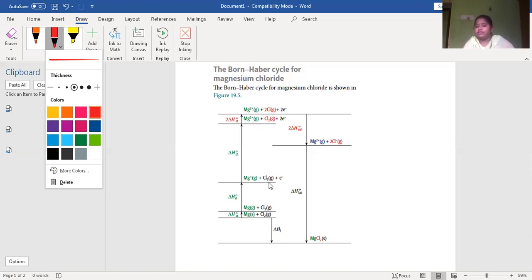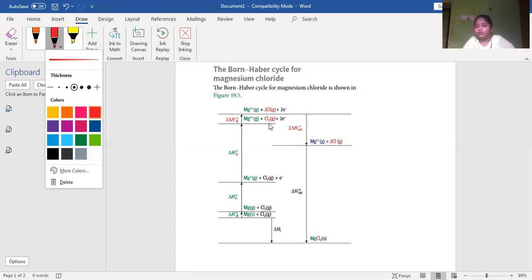Till this point, chlorine is untouched, nothing happened. But over here, atomization of chlorine. How many chlorines are there? Cl2, two chlorine atoms, so two times enthalpy change of atomization. Is that clear?